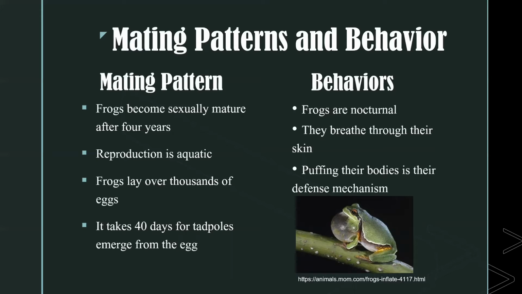All right, let's talk about the mating patterns and behaviors of grass frogs. So the mating patterns. After 4 years, the frogs become sexually mature. So their reproduction is aquatic. That means that they will lay eggs in water. So frogs will lay over thousands of eggs inside the water. It will take 40 days for the tadpoles to emerge from the eggs.